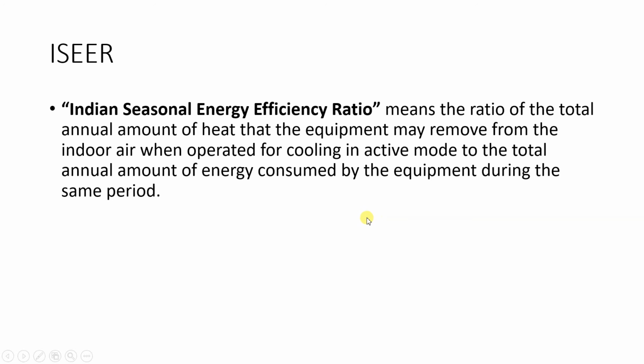Basically, it is the amount of heat the equipment removes from the indoor air for the year, divided by the amount of energy consumed during the same period. Using this we get the ratio ISEER.